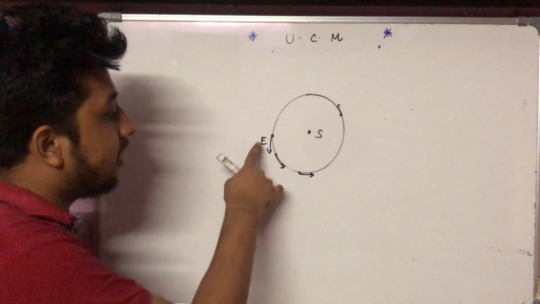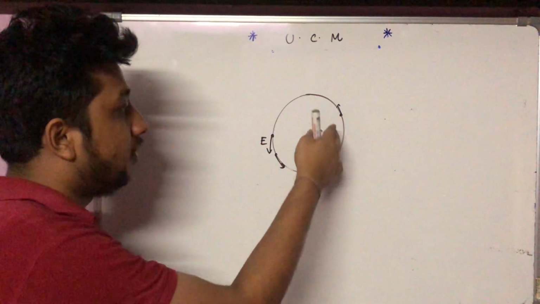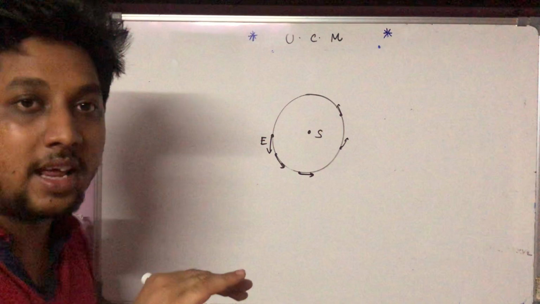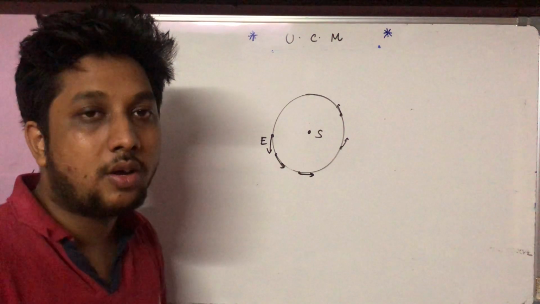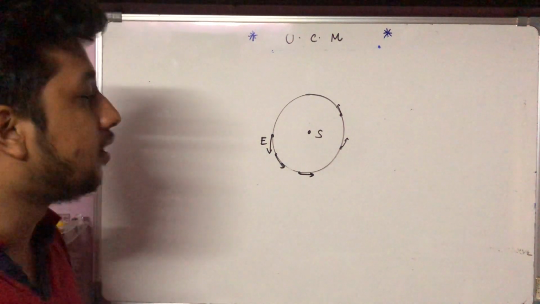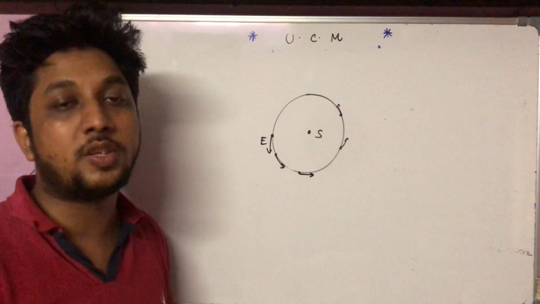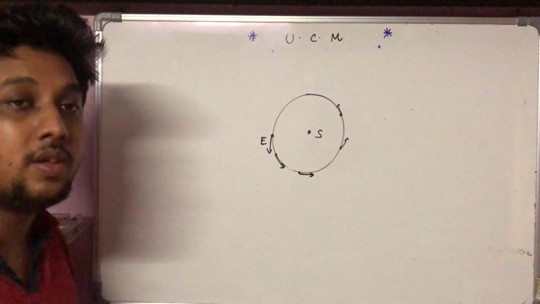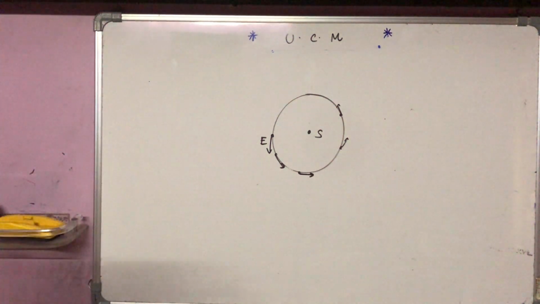The earth is moving in this direction. The velocity of the earth is in this direction along the tangent. So we can see that at every point the tangent is unique. So obviously at every point the direction of velocity of the object in circular motion is different. So the direction is changing continuously. If the direction changes continuously, then even though the value of the speed is constant, we will say that the velocity is variable, because for velocity to be constant or uniform, both direction as well as magnitude should be constant. So that is why here it is uniform circular motion.